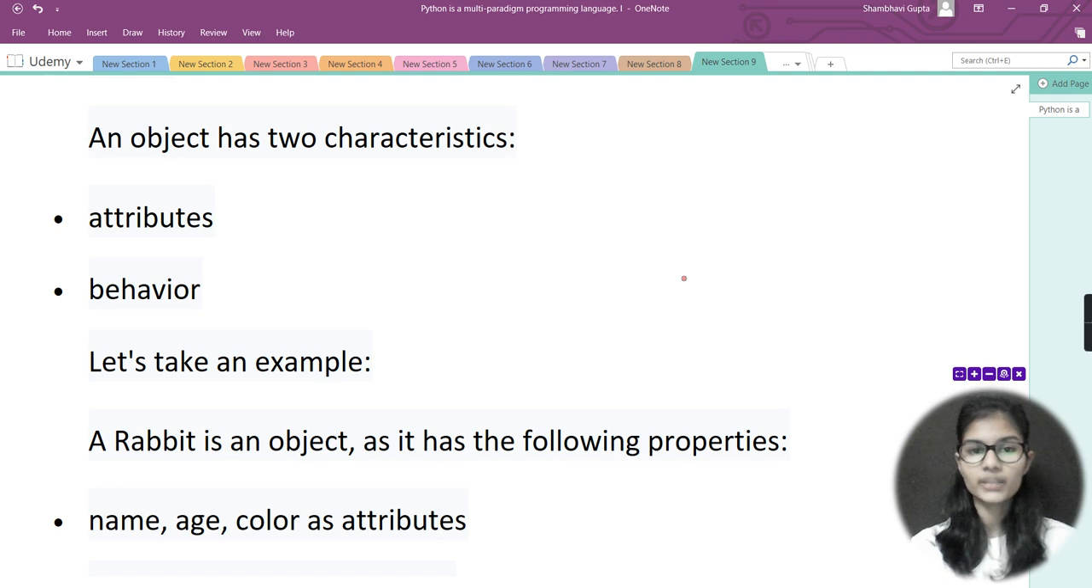And what is the behavior? Behavior refers to what behavior that object follows. Let's say we take the example of the pen. The pen helps us in writing, and that is the behavior of the pen. So this is the real life example with the pen: the attributes are color, size, and the company that differentiate both pens from each other, and the behavior is that it helps us in writing.